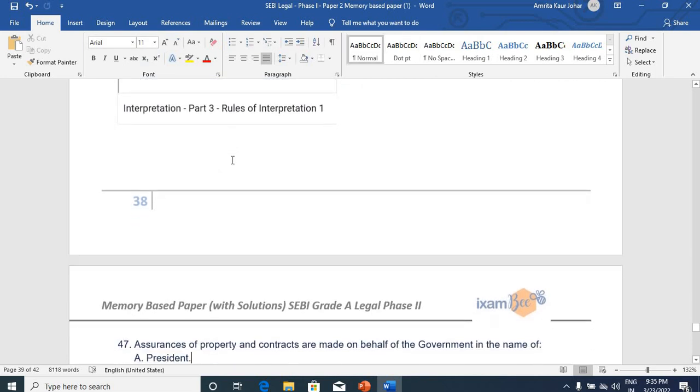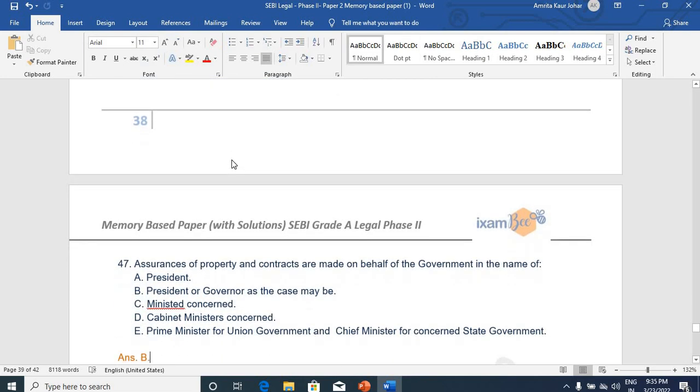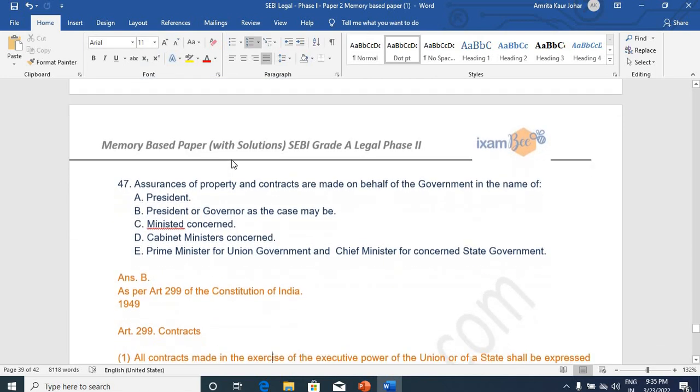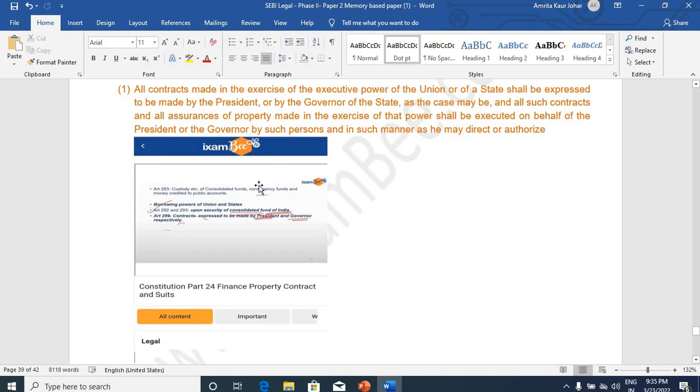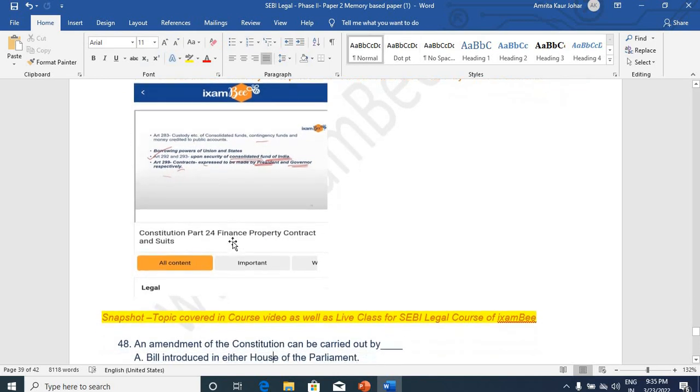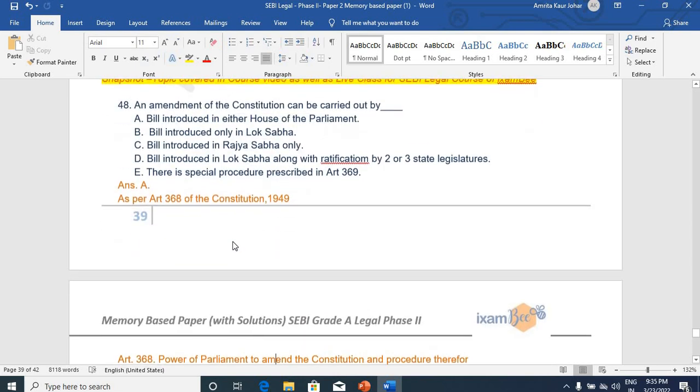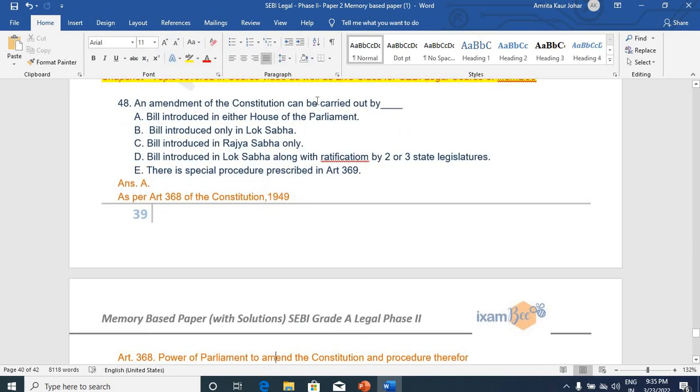You can see this is a snapshot of the course video. Assurances of property and contracts are made on behalf of the government in the name of, and the answer was of course president or governor as the case may be. For central government, president, and for state government, governor. And this was also an important article, Article 299 of the Constitution. This was also discussed in the material as you can see over here. Article 299 is an important article for course videos as well as live class. This topic was pointed out.